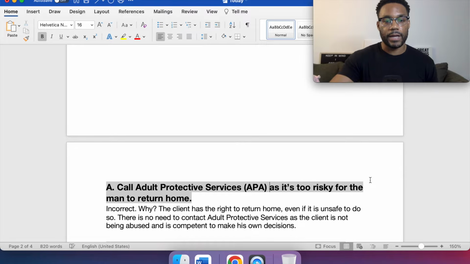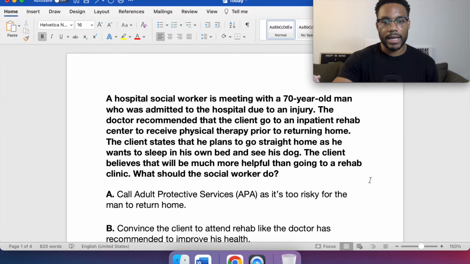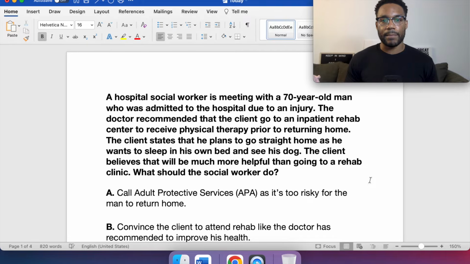The purpose of APS, Adult Protective Services. In the question, it didn't say anything about the man being cognitively impaired, meaning he's not in his right state of mind and can't make decisions on his own. Yes, he is in that senior state, an older adult at 70, but that does not mean that he's not in his right state of mind. Also, it doesn't mean that he's in imminent danger to himself, where, like, he's being abused or neglected, like something's happening to him. He's doing things in that moment to himself. It is a recommendation from the doctor.